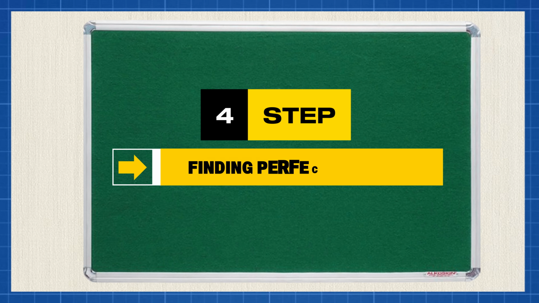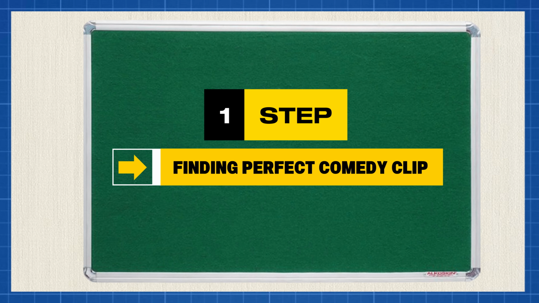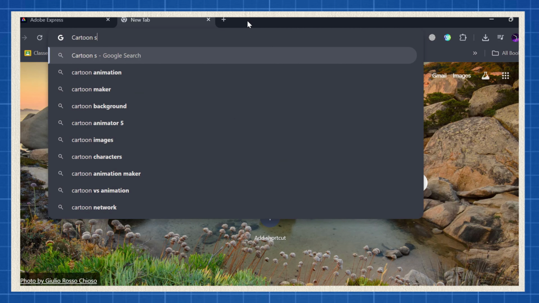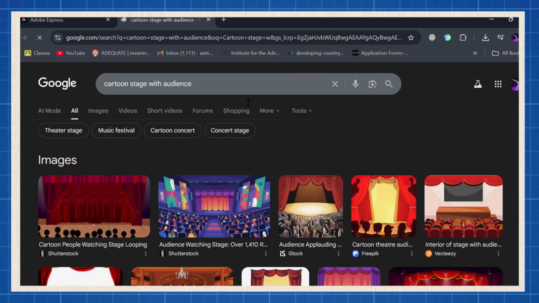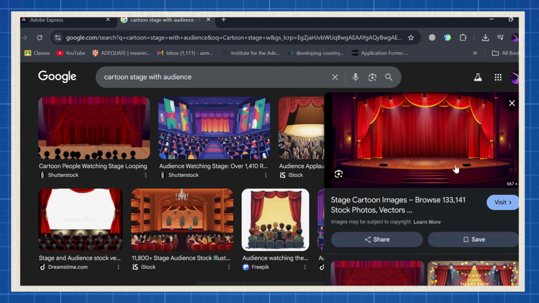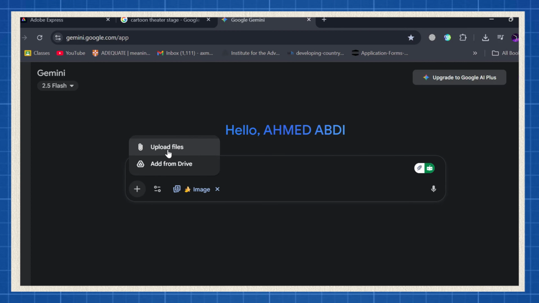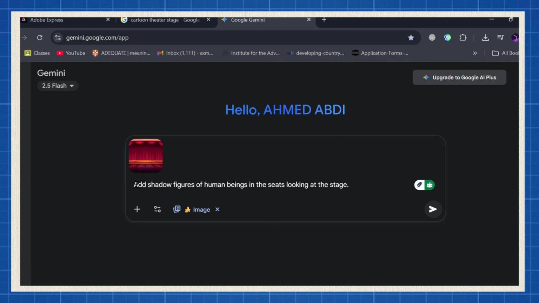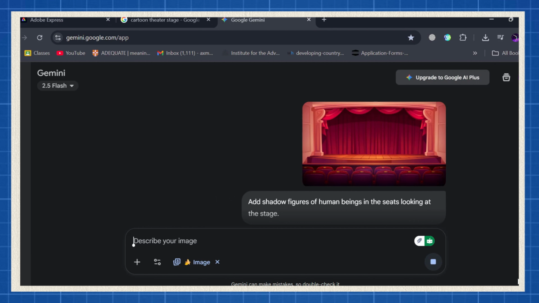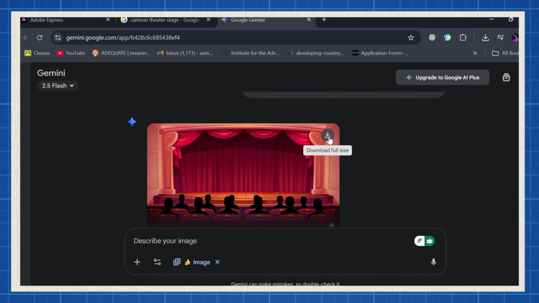Step 4, designing your comedy stage. Now we're building the world your stick figure will perform in. Go to Google Images and search Cartoon Stage with Audience. You'll see a bunch of cool designs. Pick one that looks like a real comedy club and save it to your computer. Next, open Gemini. Upload that stage image and type this prompt: Add shadow figures of human beings in the seats looking at the stage. That will make your audience look more realistic and give your video that packed room feel. Once it's ready, download it.